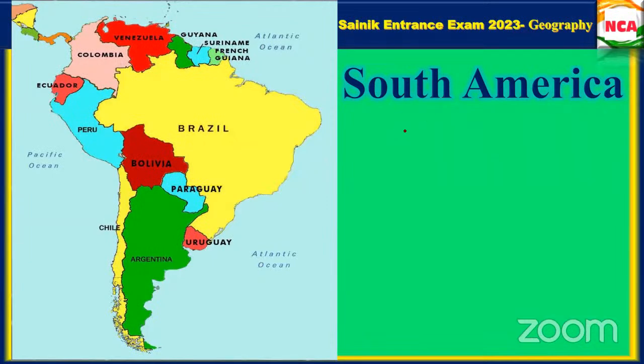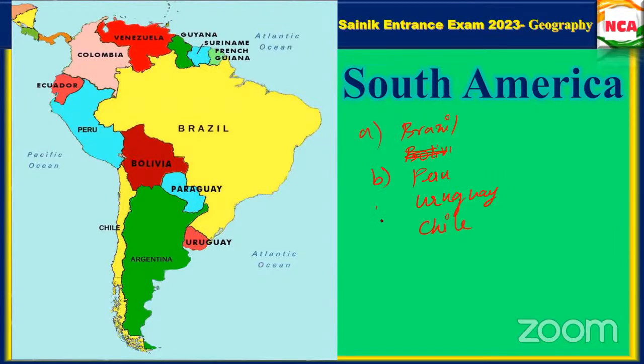If I give Brazil, Bolivia, or else you can take Peru, then you can take Uruguay and Chile. So which one is the odd one?